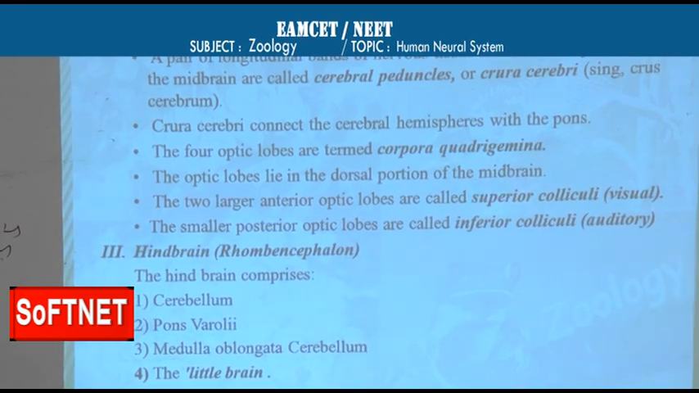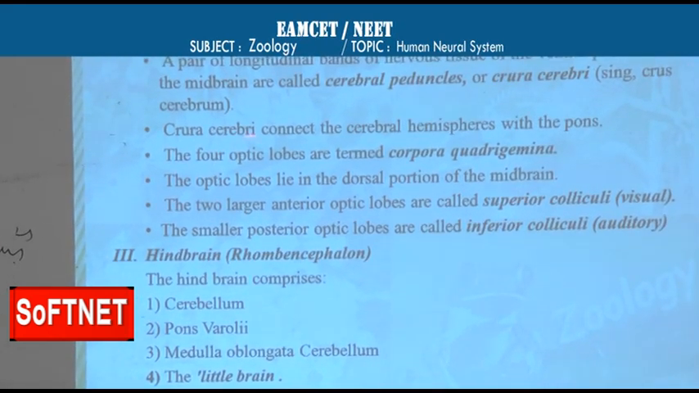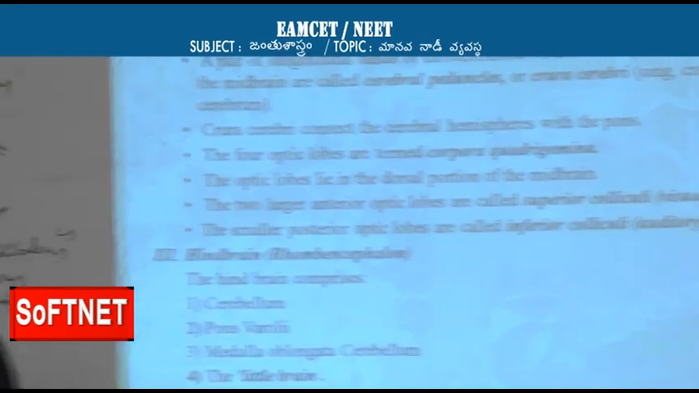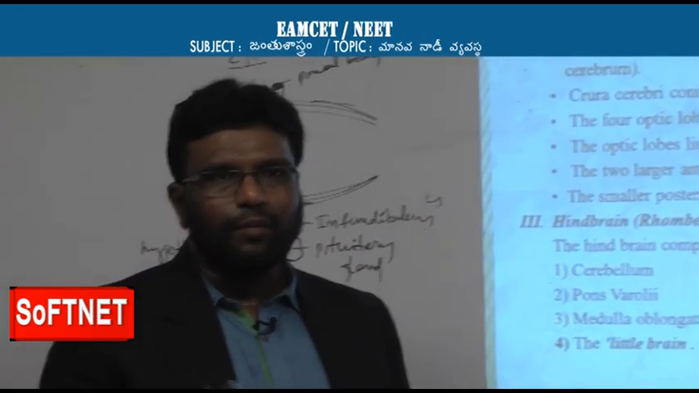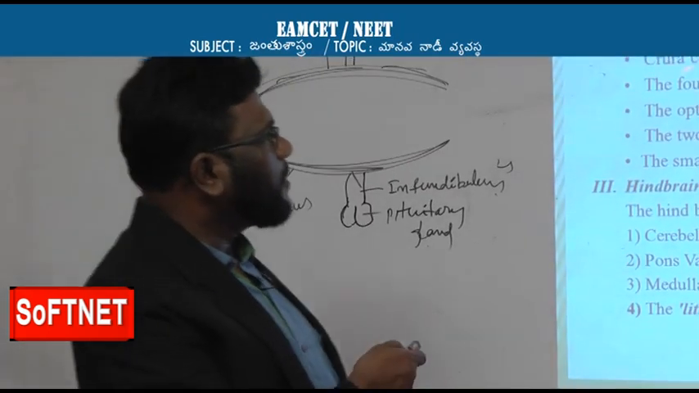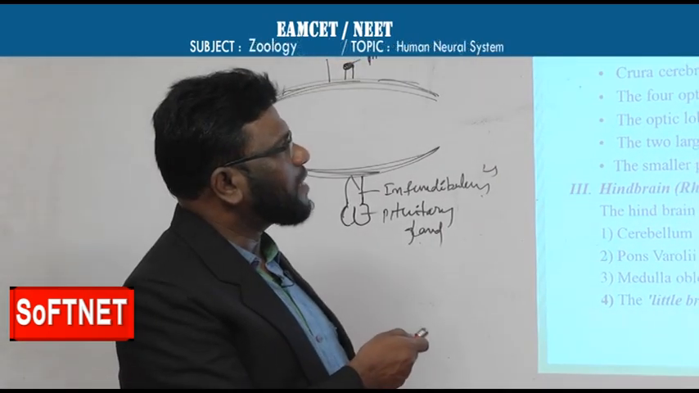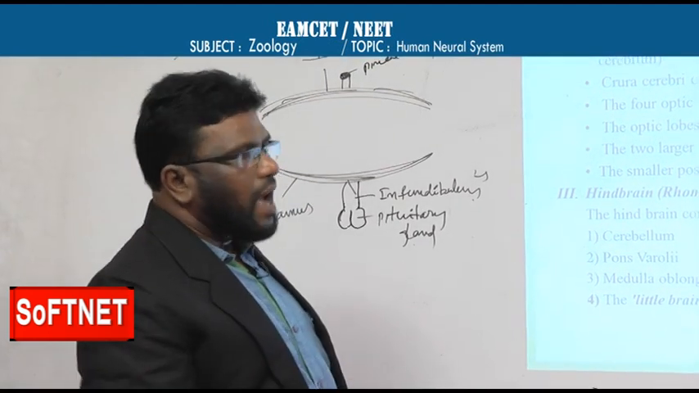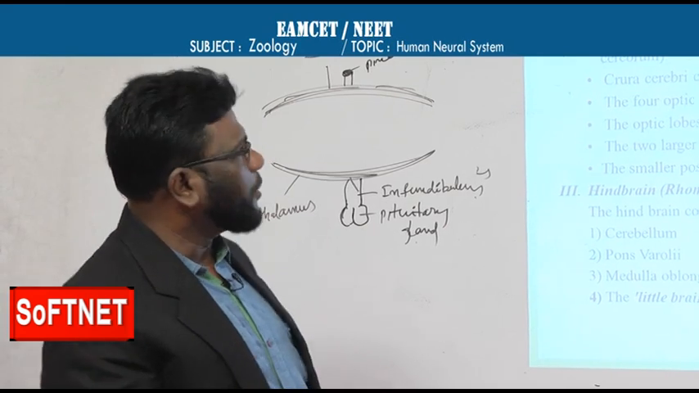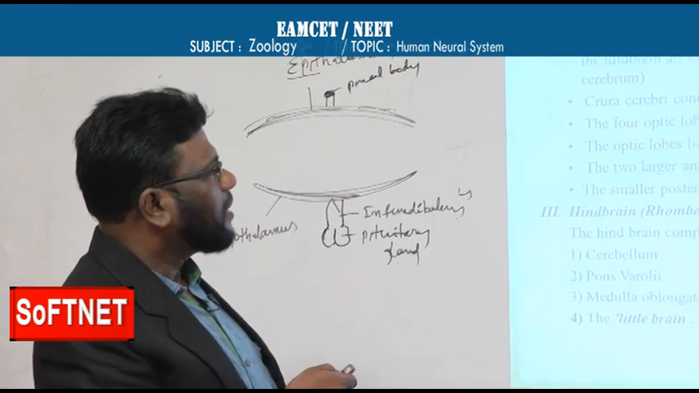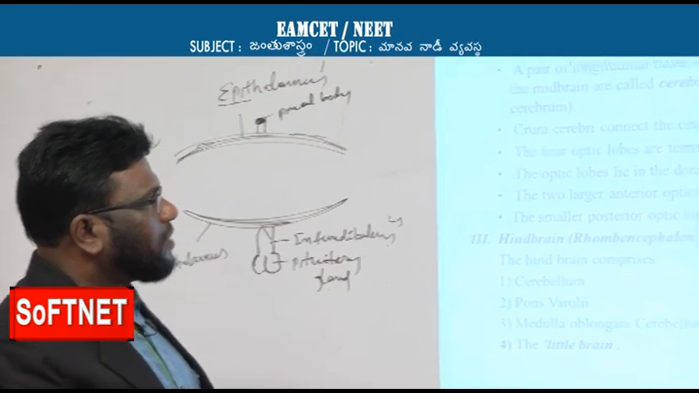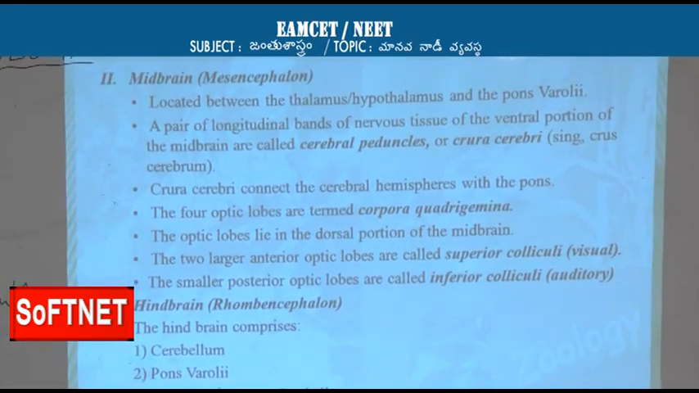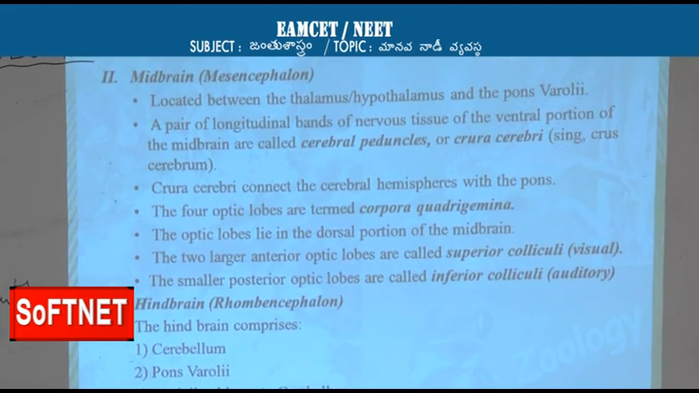In competitive exams, this kind of question may be asked: the part of the midbrain which connects the forebrain and hindbrain is, and the answer will be crura cerebri, or otherwise the cerebral peduncle. How many are there? Two, a pair. Are they transverse bands or longitudinal bands? They are longitudinal bands, on the ventral side. All these points must be remembered by the NEET aspirant.